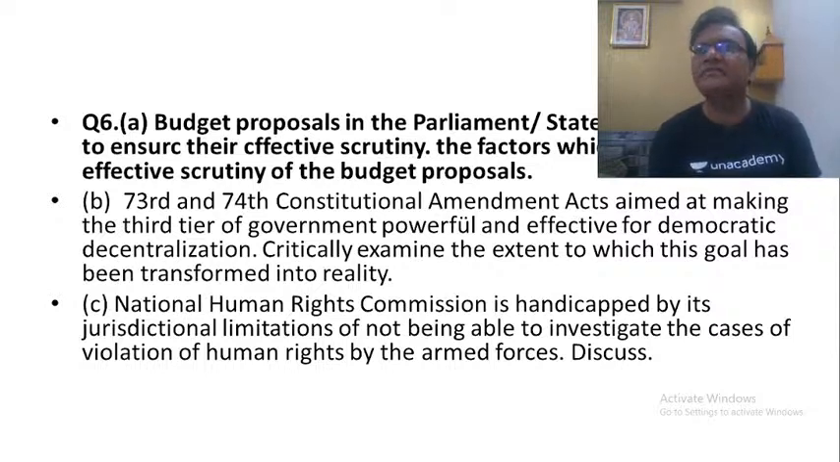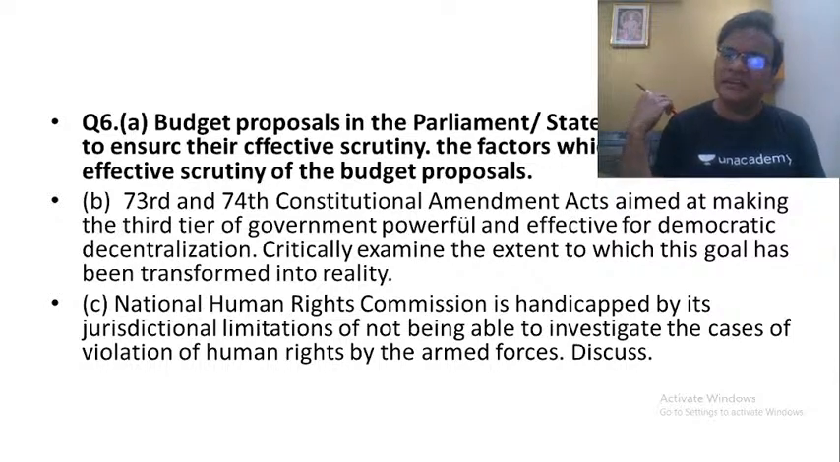What is the problem here? Let us try to find out what exactly is the problem here. The basic issue is that we have only line item budgets, wherein the money is given without linking it to either outputs or outcomes. Because of this, it becomes difficult for the parliament or the state legislatures to fix accountability and also to ensure effective scrutiny.